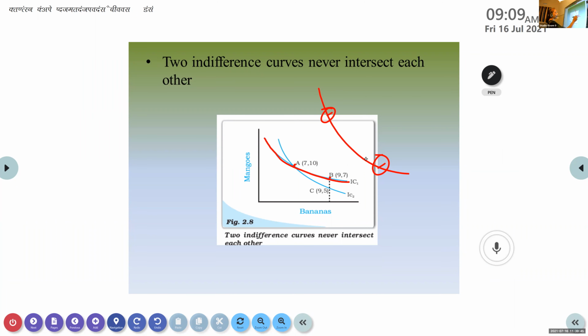Any point on this particular indifference curve will give you the same amount of utility even though quantities changed. Got it, everyone? That is why the consumer is indifferent. The consumer is confused now about which one to choose. Got it?